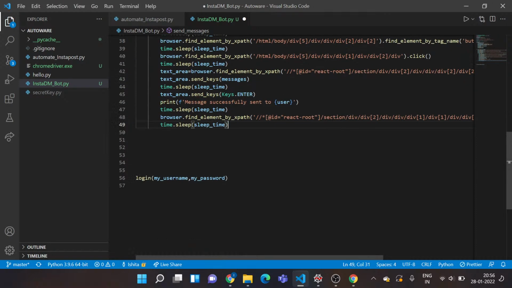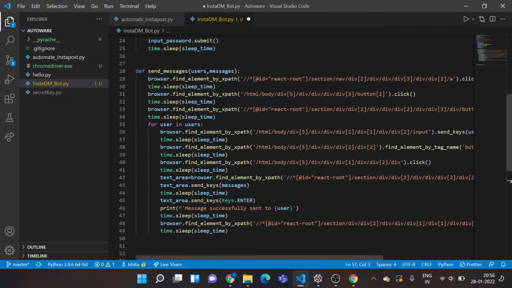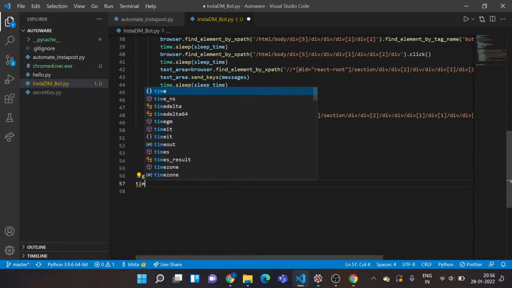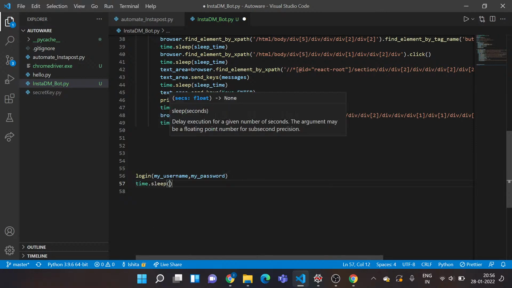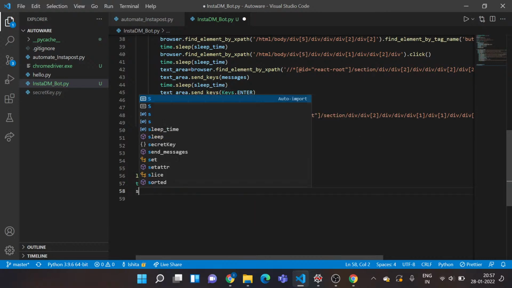So I'm done with all of this. Now I want to actually call my function. So I'll again specify some sleep time, or I think I don't need it because I have specified above. No, I haven't. But at the end of this function, I have. But for the safer side, I'll just give some sleep time. Say okay, 5 seconds only. I'll call my send messages function.